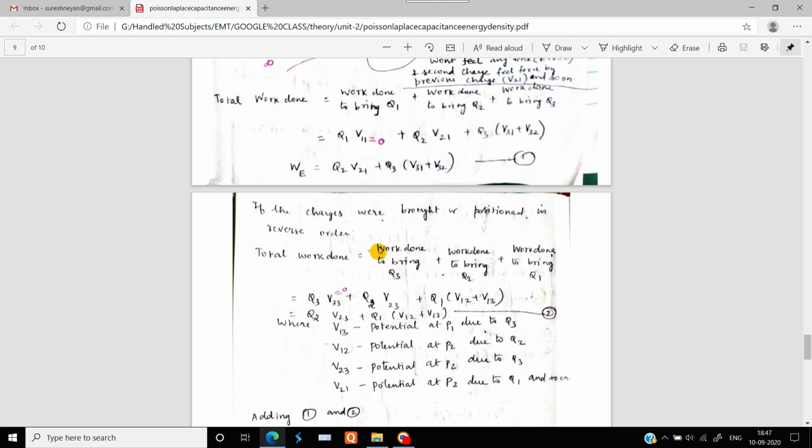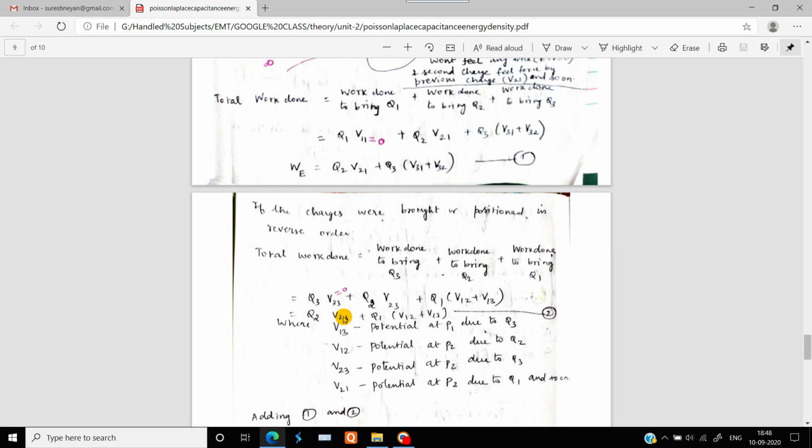So here you can notice that the work done to bring Q3 is equal to Q3 into V33. Why? Because we have seen that the first charge present in this assembly was charge number 1, and here the first charge will be charge number 3.